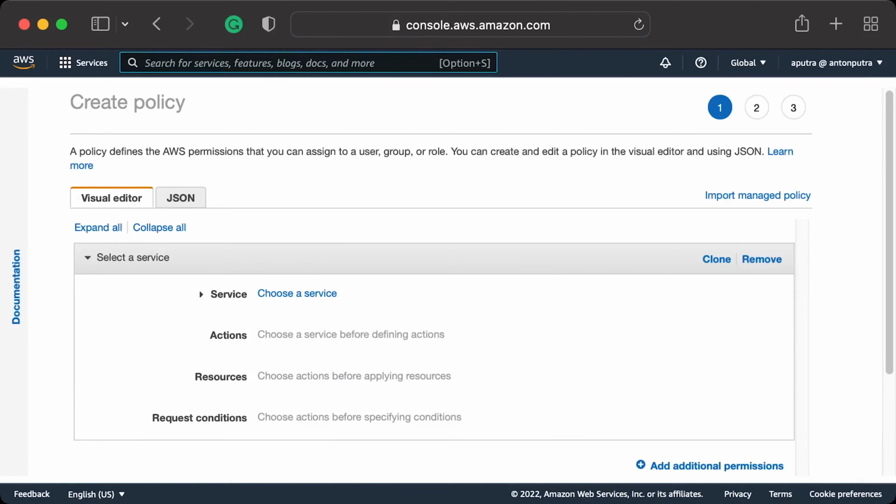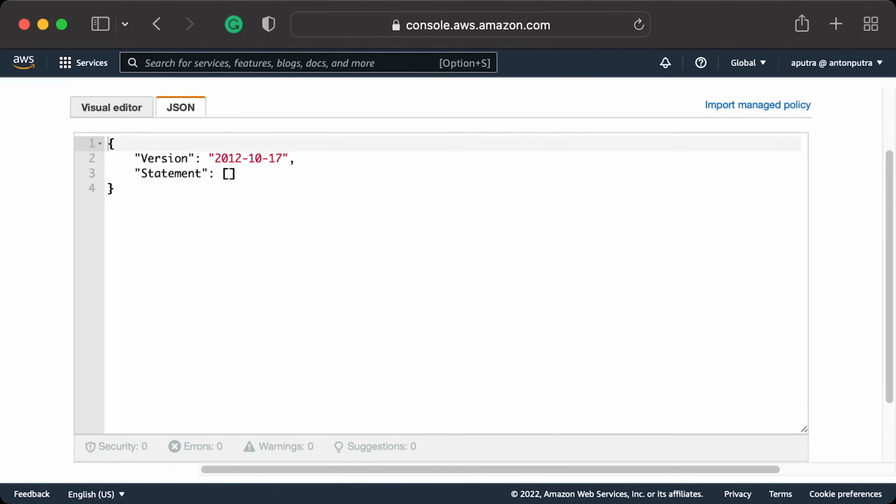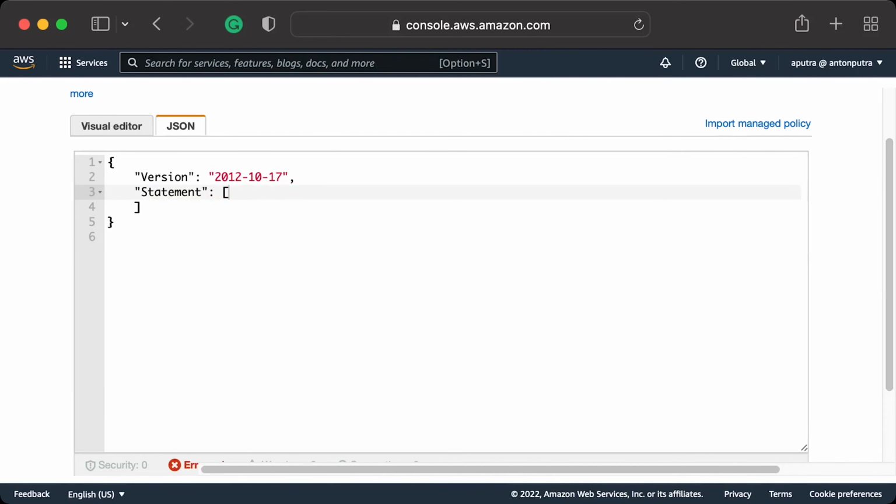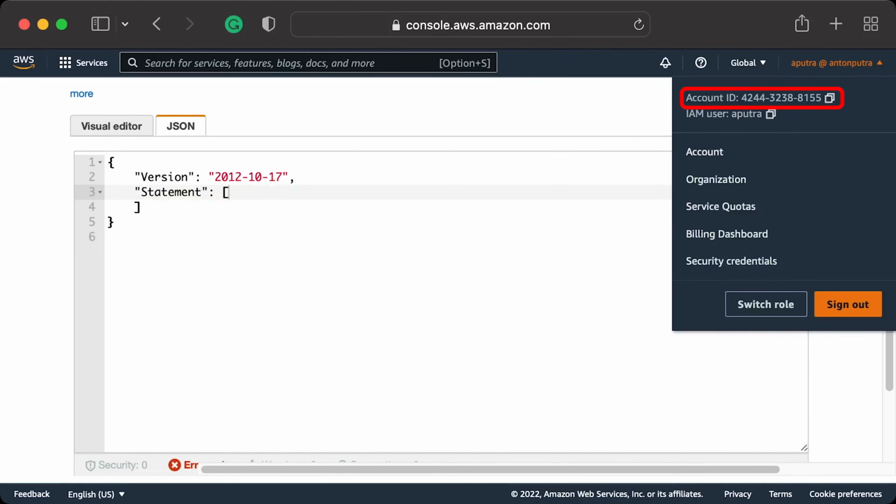I always prefer using plain JSON files to create IAM policies. Let's switch to JSON and add few statements for the first IAM policy. Keep in mind that you would need to replace the account ID with yours. You can find it in the menu on the top right.